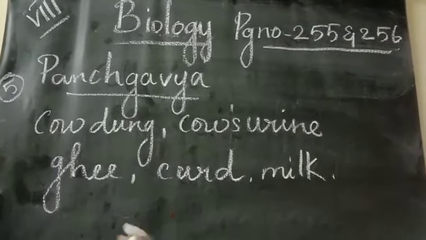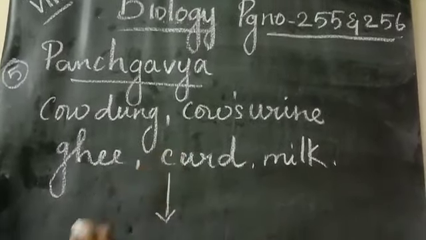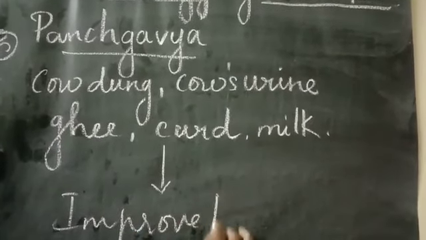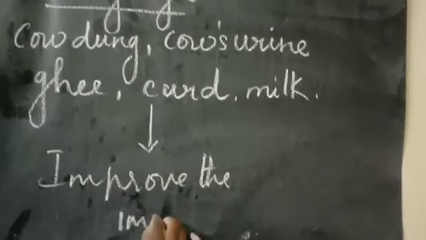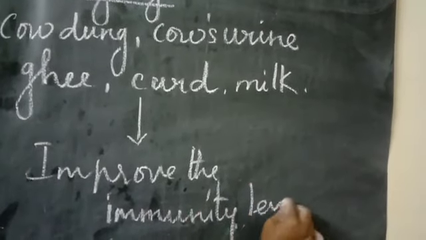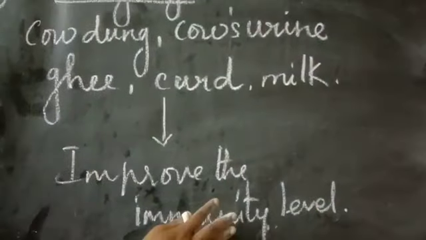boost or to improve the immunity. They have the potential to improve the immunity level. Okay, that's the specialty of this.